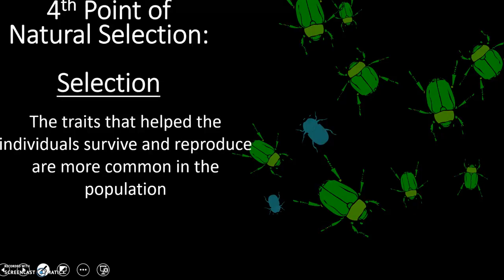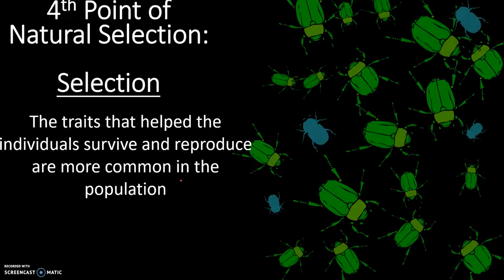The last step of natural selection is called selection, and in this one, the traits that help the individual survive and reproduce, you're going to find those traits more common in the population now. Okay, so in this scenario, being green was beneficial. So over time, we're going to see an increase in that trait. We may still see some of the teal individuals, but we're not going to see them as frequent. We're going to see the green beetles more frequent because that's what's beneficial, and that is natural selection.